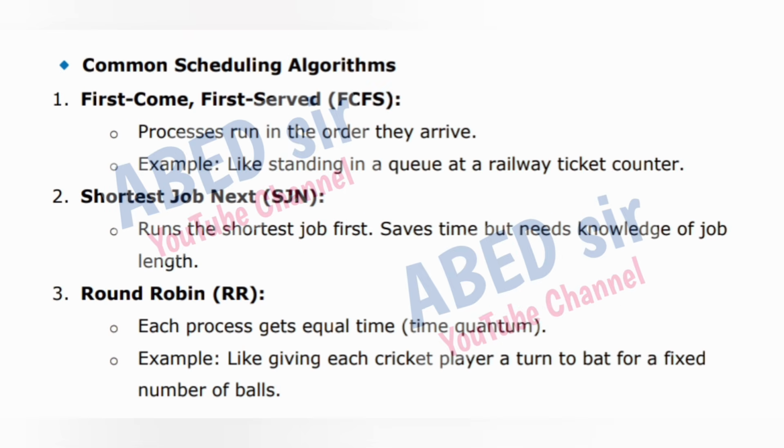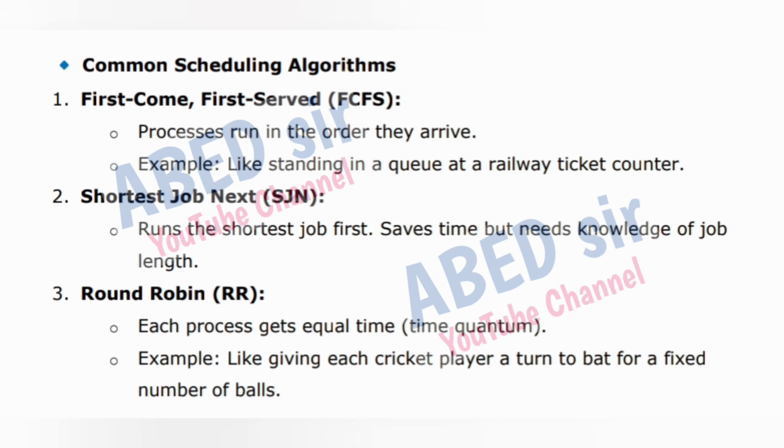1. First come, first served, FCFS. Processes run in the order they arrive. Example, like standing in a queue at a railway ticket counter. 2. Shortest job next, SJN. Runs the shortest job first. Saves time but needs knowledge of job length.